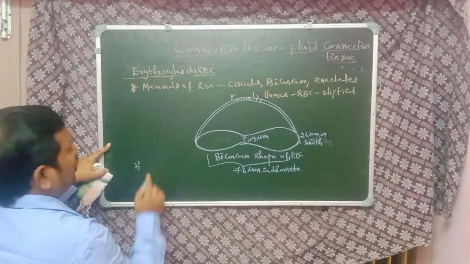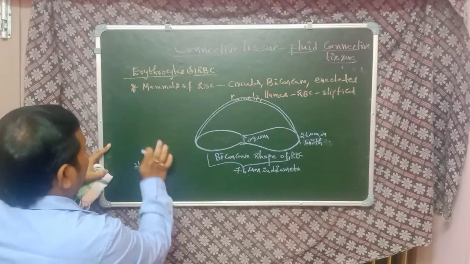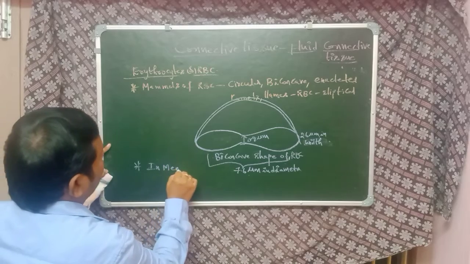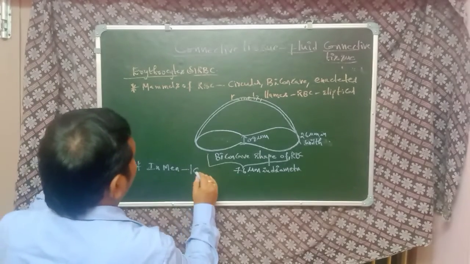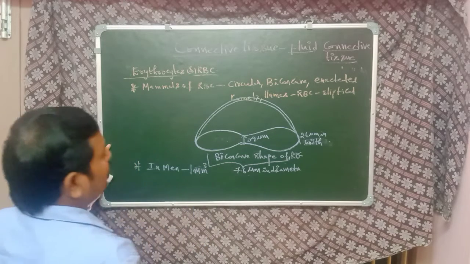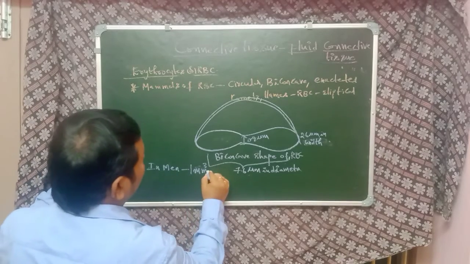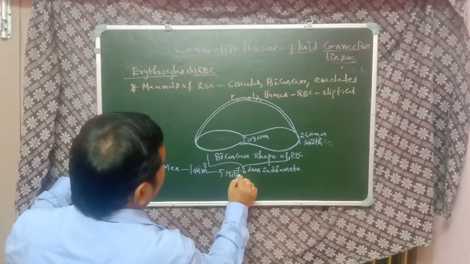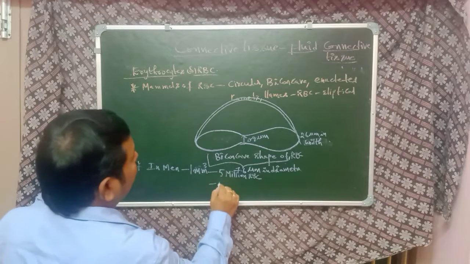Next, the RBC count. In men, 1 cubic millimeter of the blood has 5 million RBC cells.